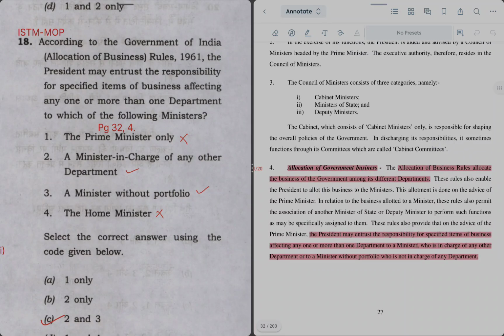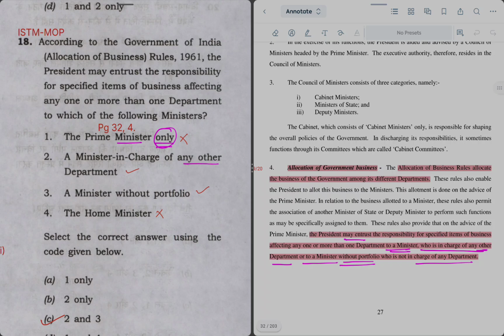So it gives us information about allocation of government business, and it is clearly mentioned that President may entrust to a minister who is in charge of any other department or to a minister without portfolio. Means he does not have any charge of any department. So let's do some reasoning. Statement 1 says that he can allocate it to Prime Minister only. He is a minister without any portfolio, or maybe with a portfolio, but only is the wrong keyword. Hence statement 1 is wrong.